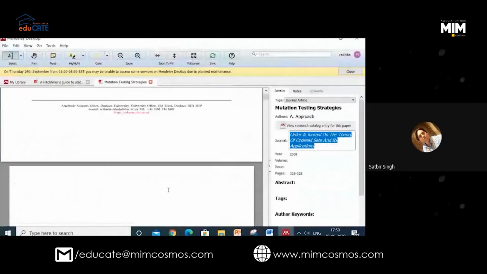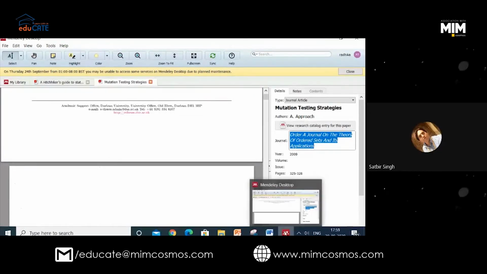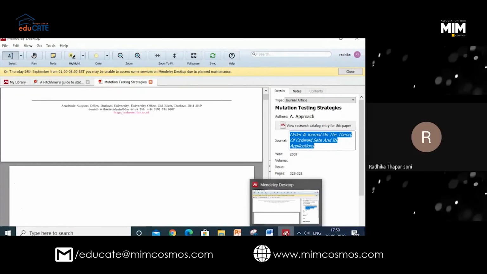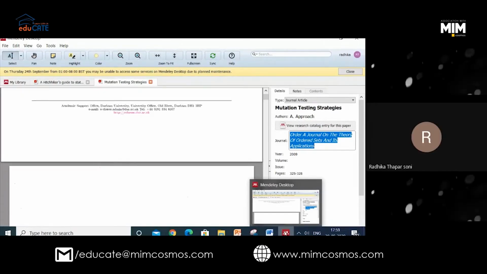See, ma'am, we have to open 2 files. One is Mendeley desktop and our Word file. And this Word file is integrated with Mendeley by having the MS plugin. It is integrated with the web importer also, and it is integrated with our MS Word also.